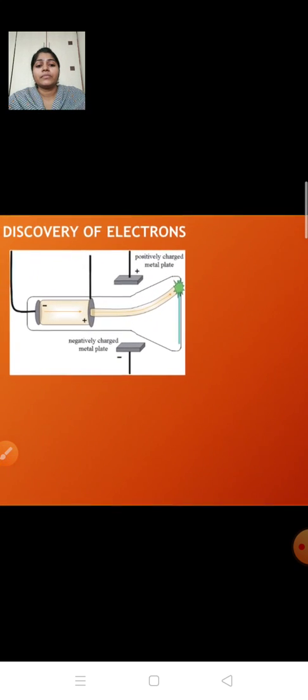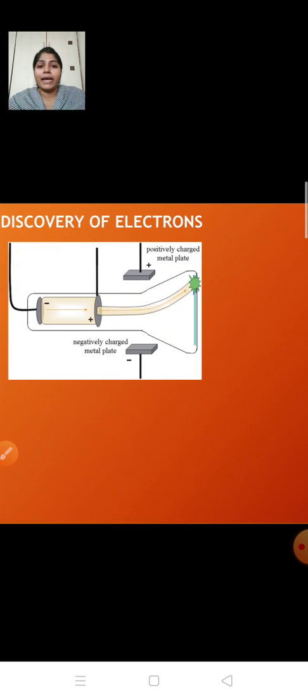And then he took two metallic plates and placed these metallic plates above and below the discharge tube. And then he took the gas, reduced the pressure, increased the voltage. By doing this, he got a beam of light. And this time the beam of light got deviated towards the positively charged metal plate. Over here you can see a deviation. The beam of light got attracted towards the positively charged metal plate.